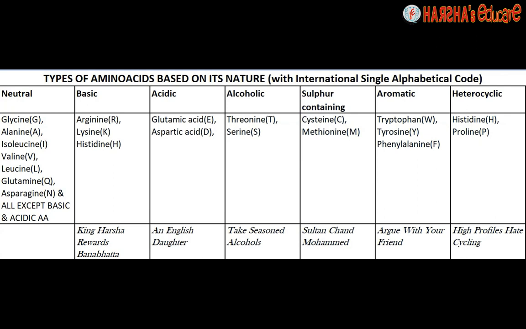Now you see neutral has the largest list of amino acids. To derive the neutral amino acids, you have to just subtract the basic and acidic types from the 20 amino acid list. It means threonine, serine, cysteine, methionine, tryptophan, tyrosine, phenylalanine, and proline all are also neutral.